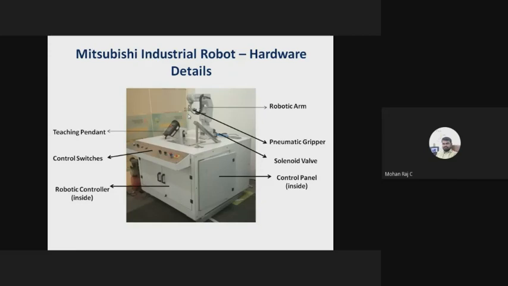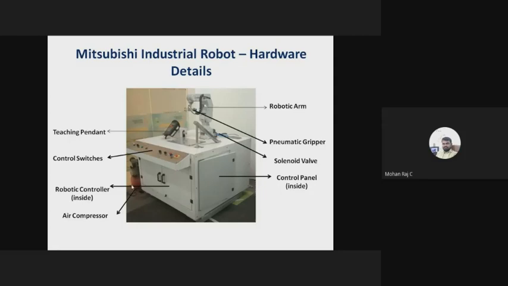So that power is obtained from the pneumatic. So who will control the air? The air is controlled by the solenoid valve. When the first solenoid valve is on, it will open. When the second solenoid is on, it will be closed, right? So the opening and closing of the gripper can be controlled by the solenoid valve, right?